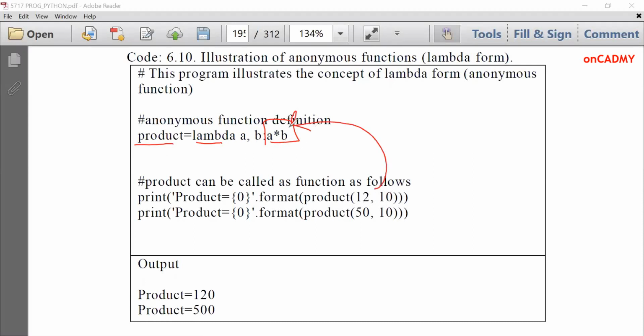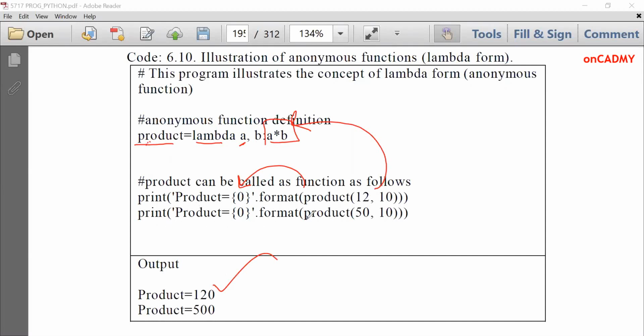Then the control will go here, and then values will be assigned to a and b, a 12 and b 10, and then multiplication will be performed. After that, the result will be assigned to product, and it will print 120. Product is equal to 120. Then the result will automatically come back, assigned over here, and product is equal to 0, put over here, and it will display product is equal to 120.